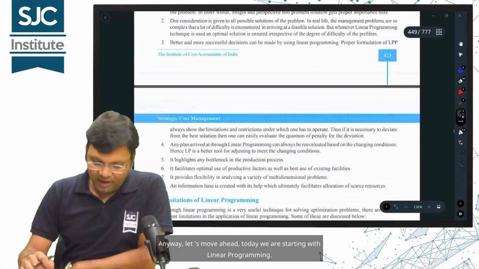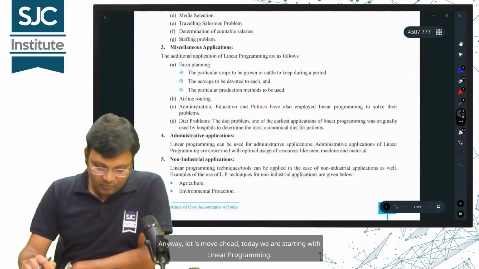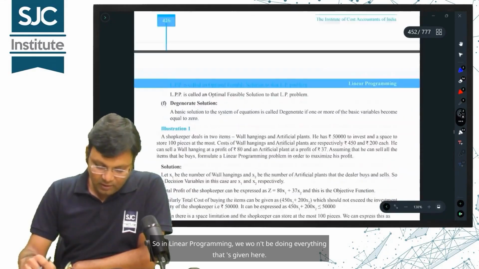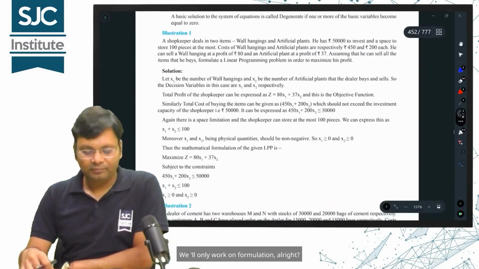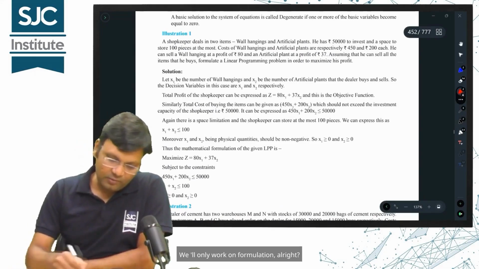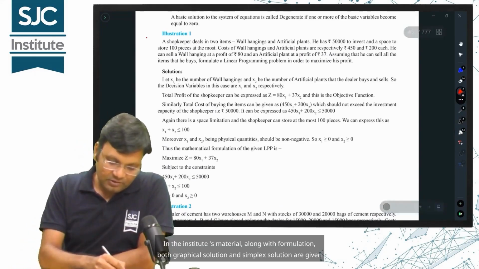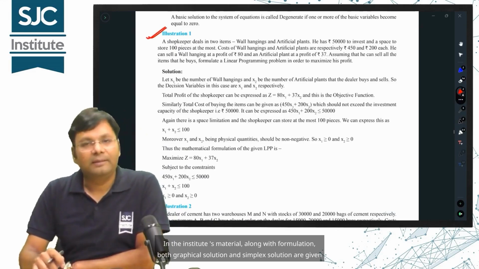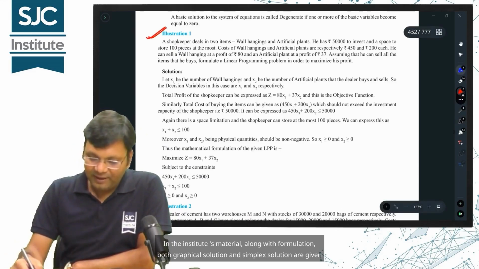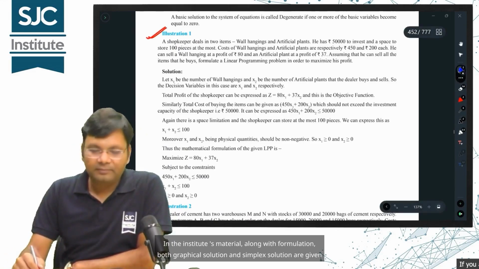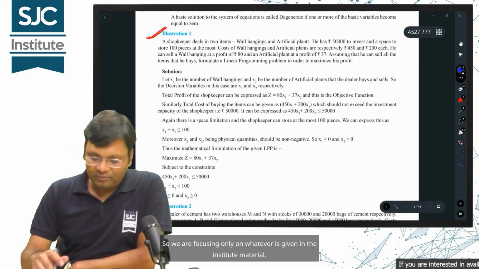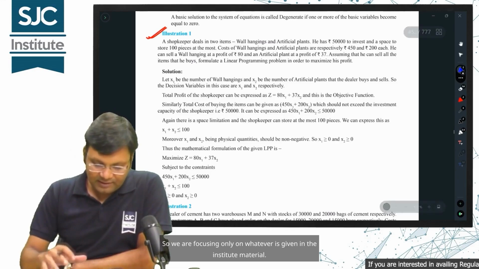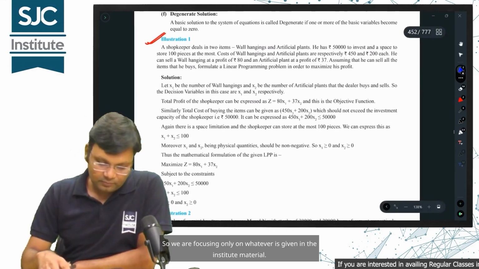Anyway, let's move ahead. Today we are starting with linear programming. In linear programming, we won't be doing everything that's given here. We'll only work on formulation. In the Institute's material, along with formulation, both the graphical solution and the simplex solution are given, but we are only going to work on formulation, focusing only on whatever is given in the Institute material.